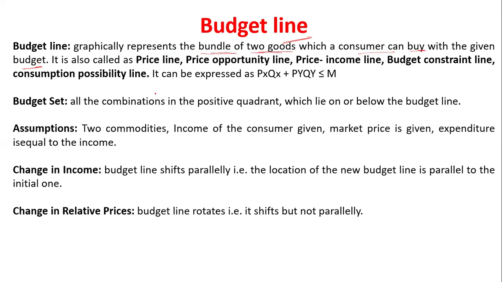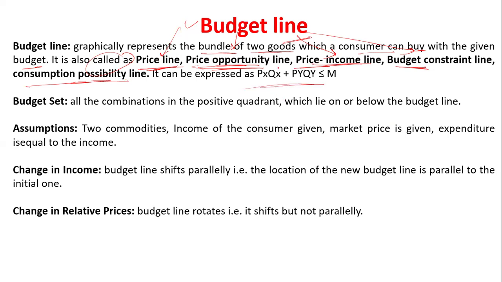So this is the budget. It is called a price line, price opportunity line, and price income line. Okay, the budget line is also called a price line, opportunity line, price income line, and budget constraint line. Again I'm reading that, you have to recall it with me, just repeat behind me. The budget line is a price line, an opportunity line, a price income line, a budget constraint line, and again the budget line is also a consumption possibility line.